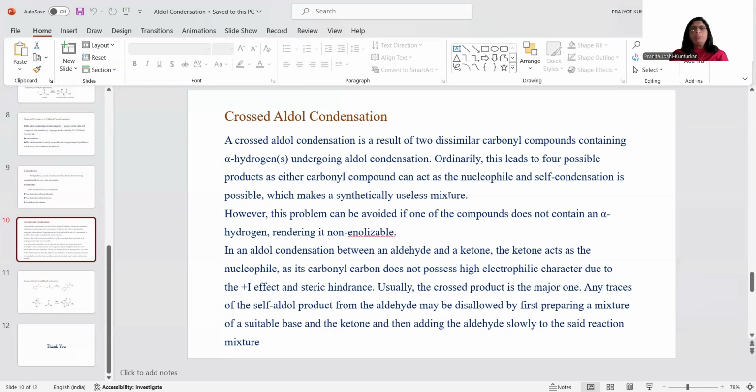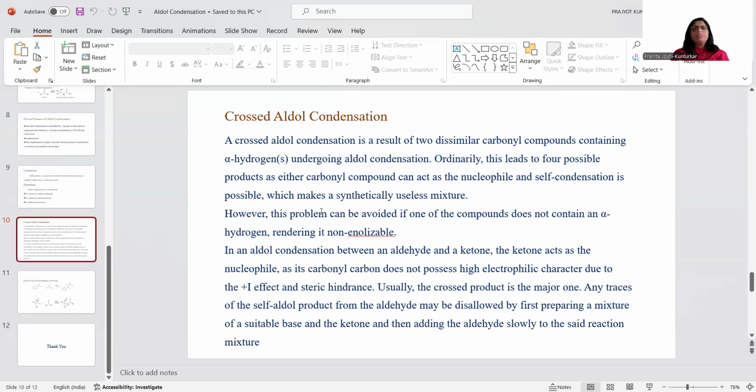At the same time, if both aldehydes have alpha hydrogen atoms, they are able to form enolate anion, and therefore they can react with each other, again giving two different products. So if both the carbonyl compounds have alpha hydrogen atoms, there is possibility of formation of four products, and therefore such reactions are of very little synthetic value.